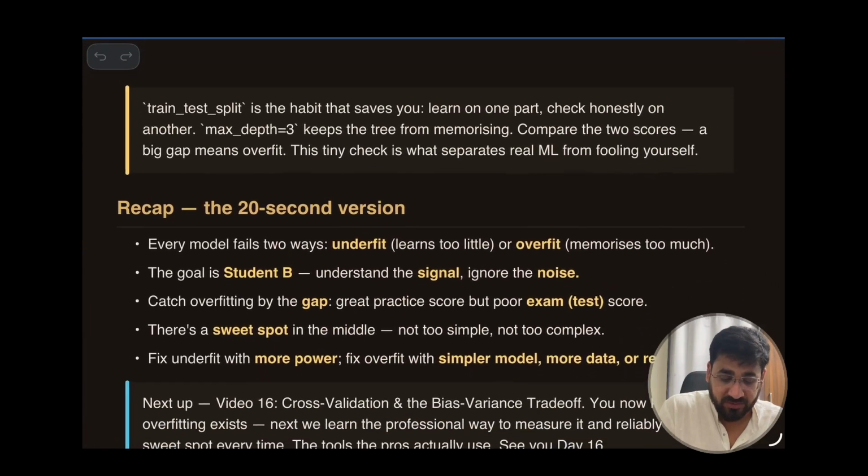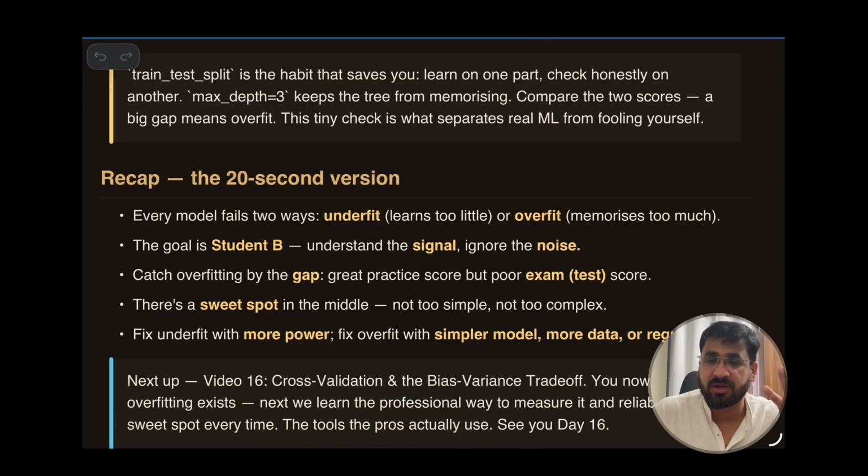Now come to what we have learned so far. Simple. If you understand the story of JEE Advanced and two categories of students, the first who is very lazy, not learning all the syllabus, and the second who learns everything and mugs it up, the first category is underfitting and the second is overfitting. That's it. You will never forget this. It's as simple as that.